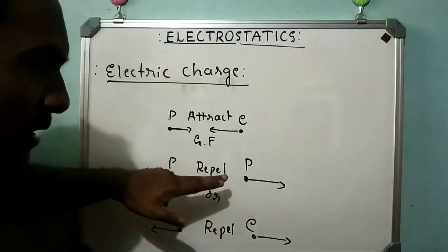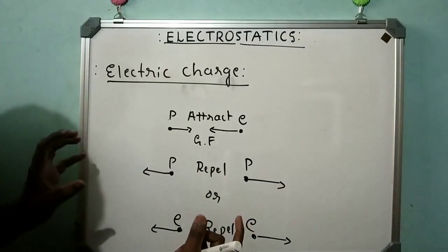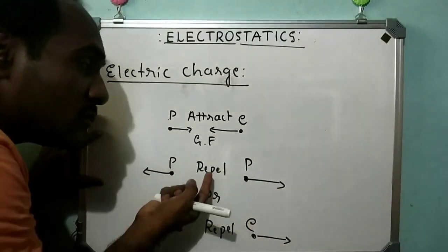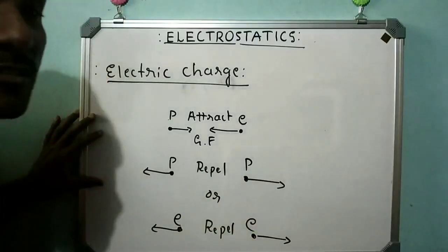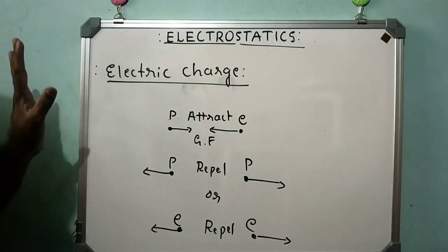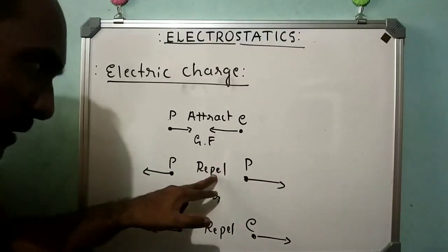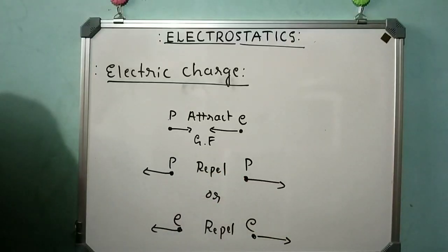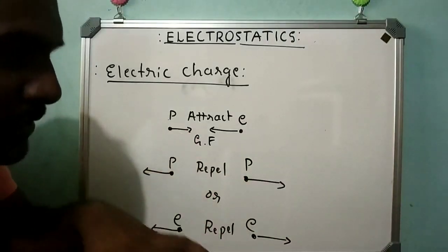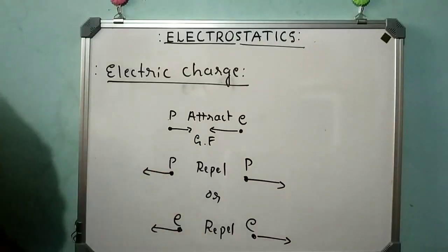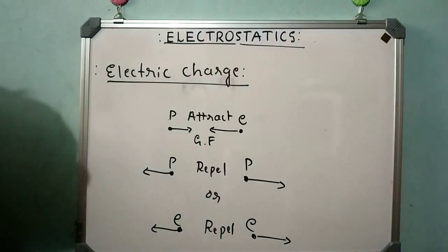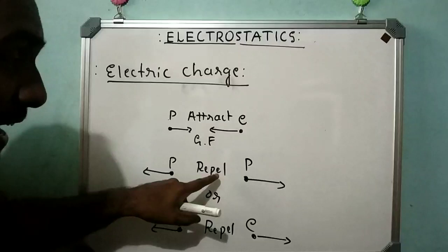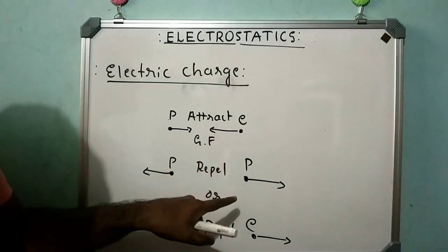This means something is responsible for this repulsive force between two protons and two electrons, and that something is called charge. Got the idea? And this repulsive force between two protons and two electrons is called electrical force. For this electrical force, some property is responsible, and that property is called charge. That's why charge is defined as the property present between two protons or two electrons which produces electrical, repulsive force between them.